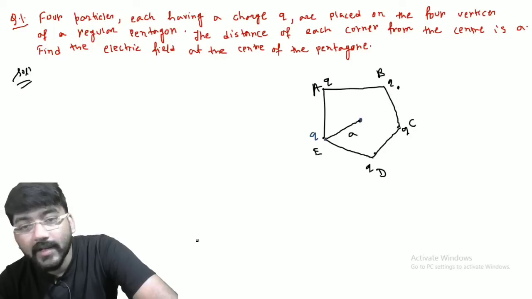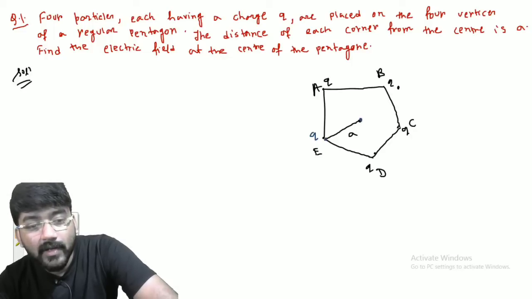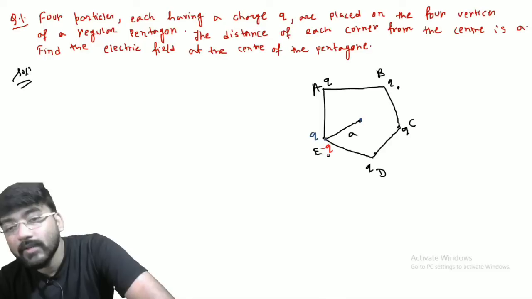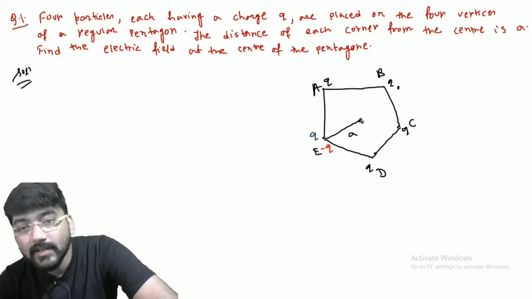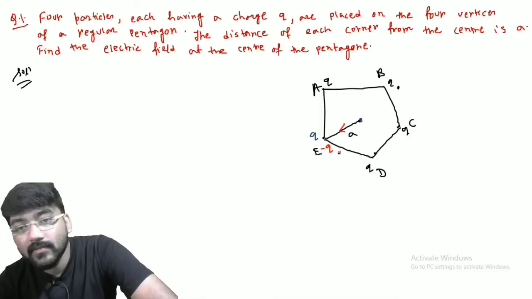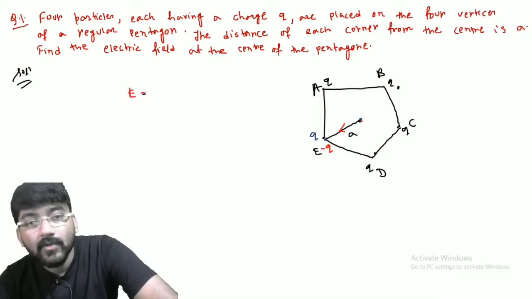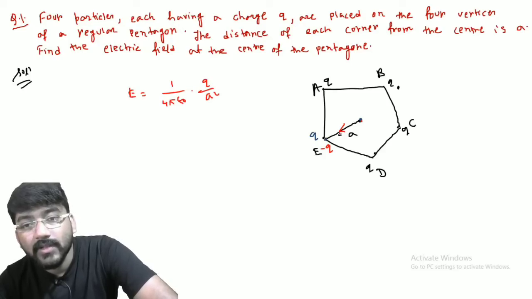Now we can put a negative charge here, minus q, the same magnitude. Then due to these five charges, the net electric field at this point is 0. But due to this minus q charge, the electric field will be 1 upon 4 pi epsilon naught, q by a squared, along this direction.